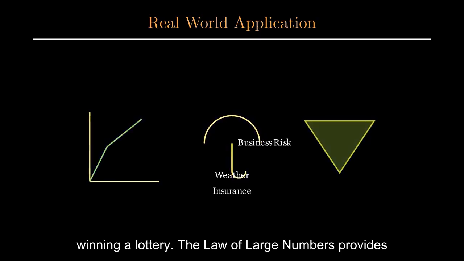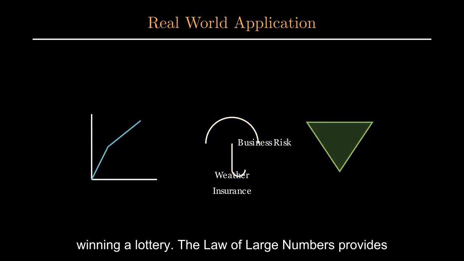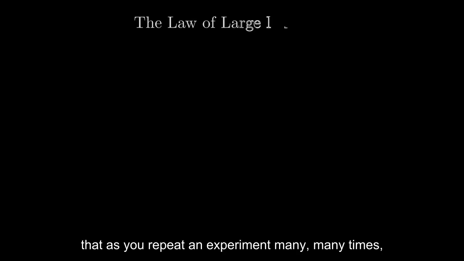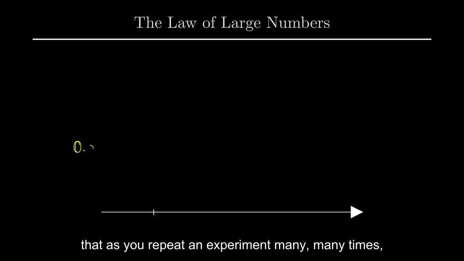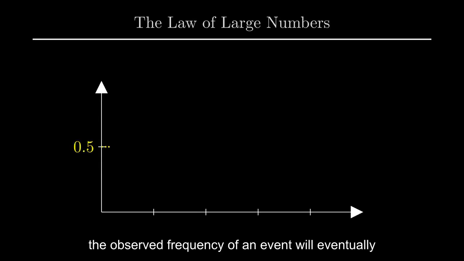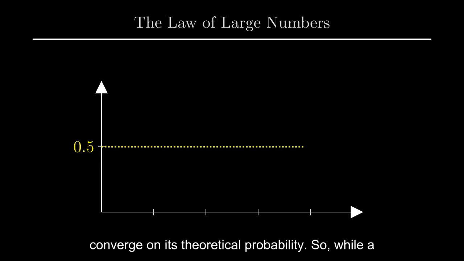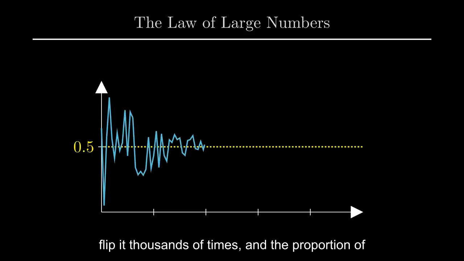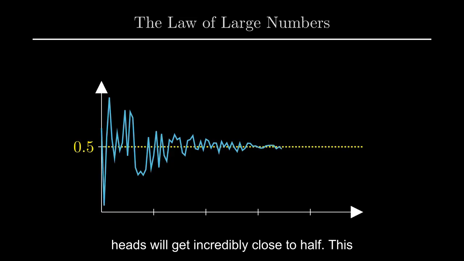The law of large numbers provides a fascinating insight into probability. It states that as you repeat an experiment many times, the observed frequency of an event will eventually converge on its theoretical probability. So, while a few coin flips might not give you exactly 50% heads, flip it thousands of times, and the proportion of heads will get incredibly close to half. This principle is vital for statistical reliability.